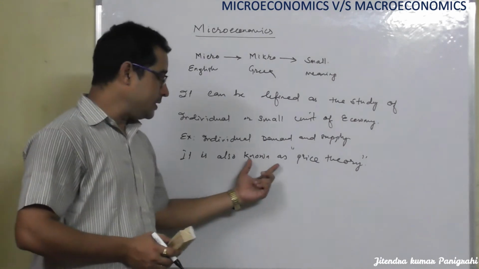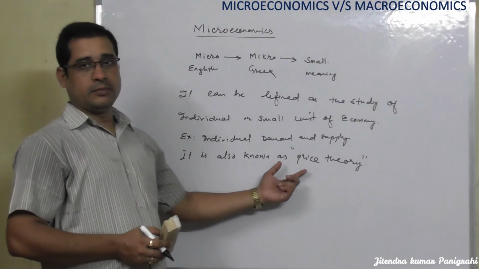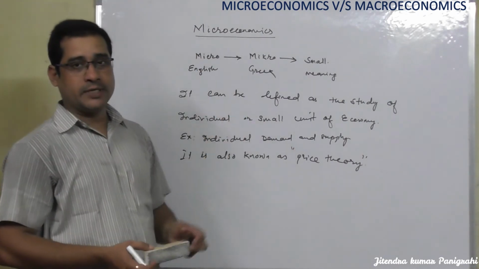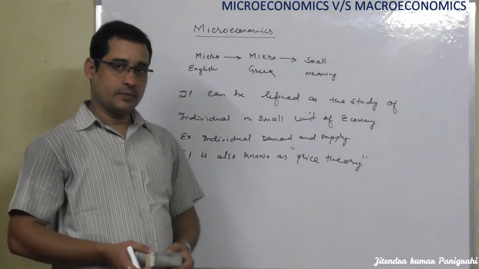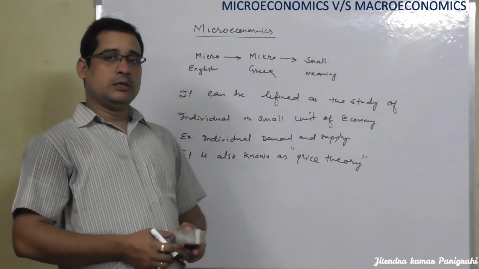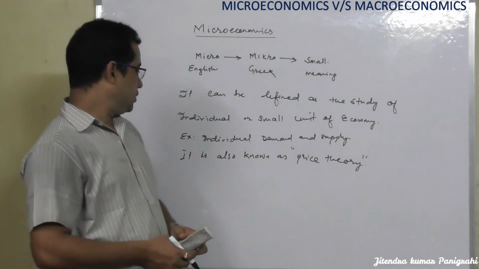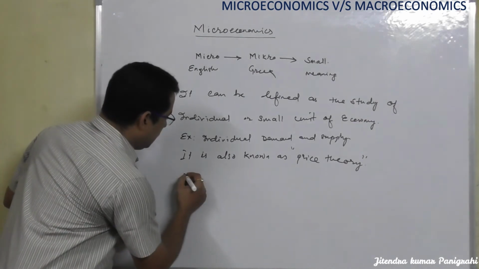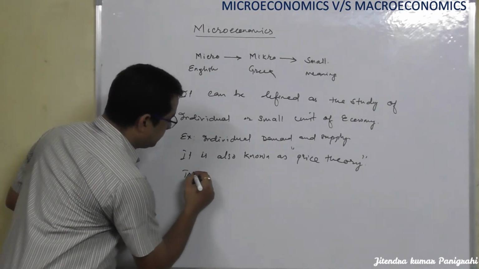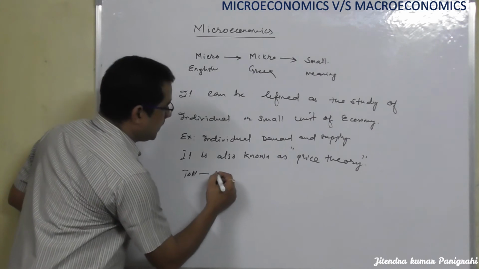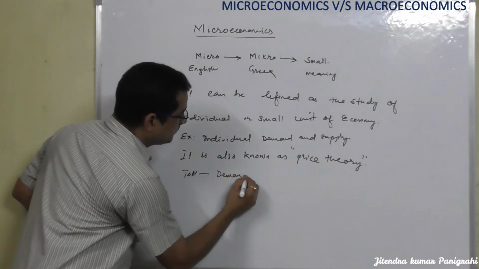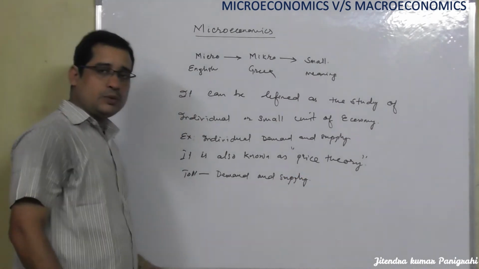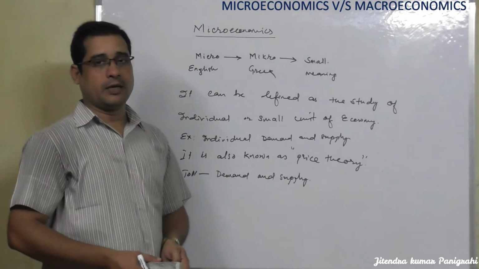So the price theory is termed in the form of this microeconomics, or microeconomics can be treated in the form of price theory. Then what are the different tools to be used? Here the tools are demand and supply. These are the two tools used to determine the price of the commodity.